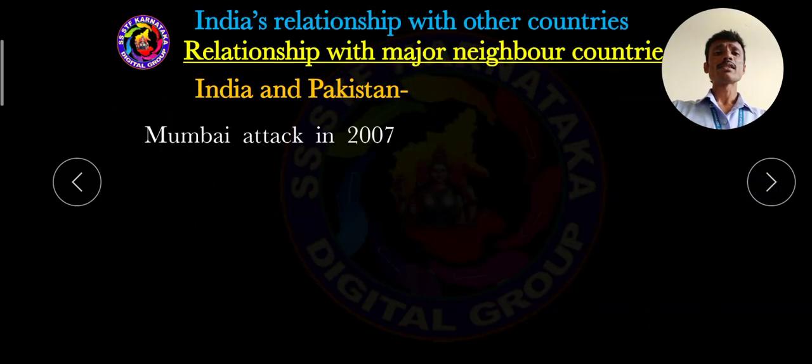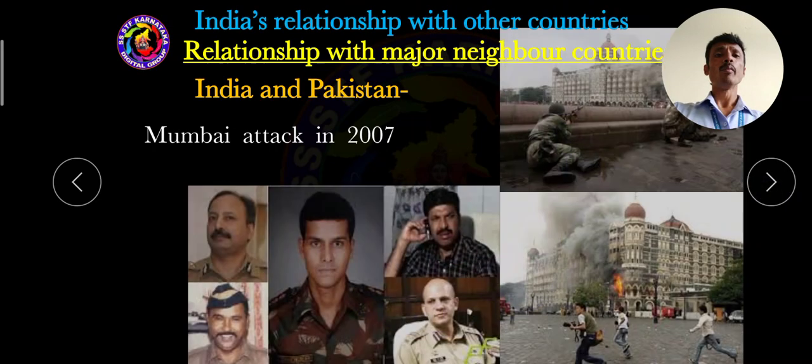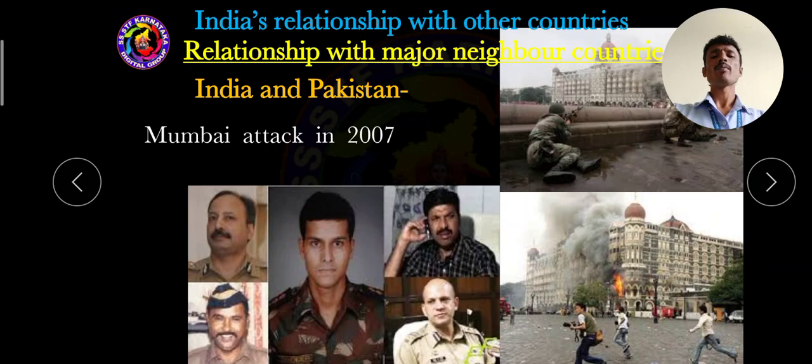Then another one is the Mumbai attack in 2007. After 2001, there was a six year gap. In the Mumbai attack, Sandeep Unnikrishnan, who belonged to Bangalore, especially Hebbal, a major military officer, died.